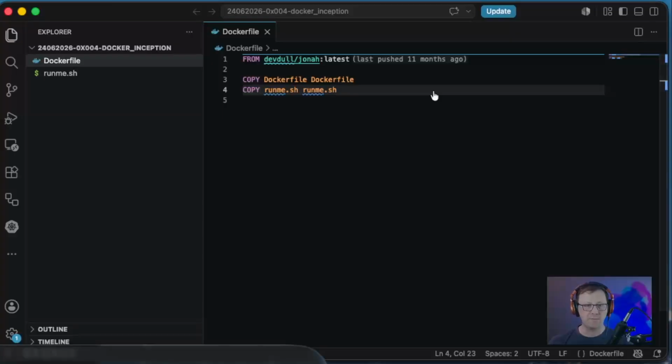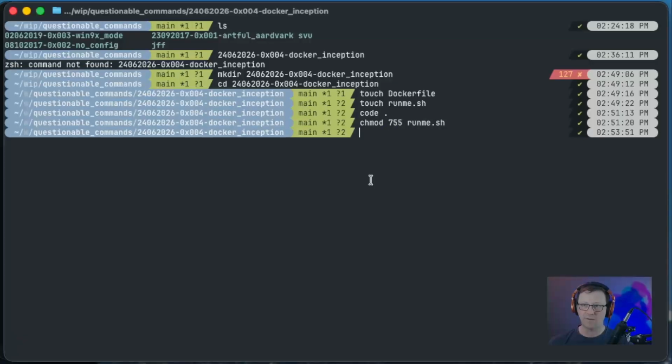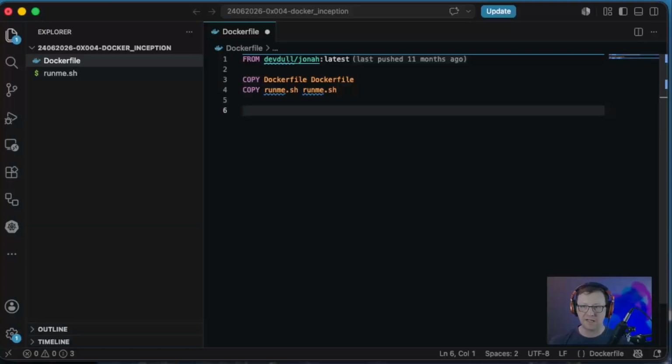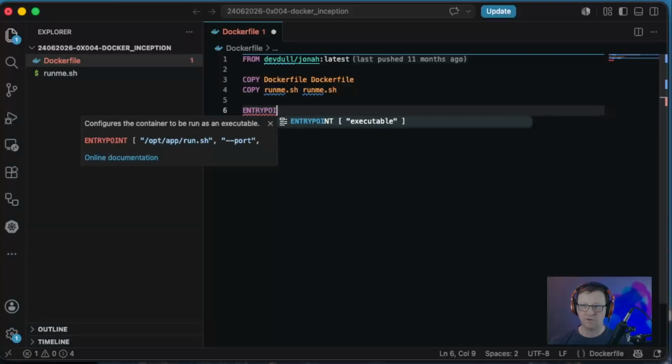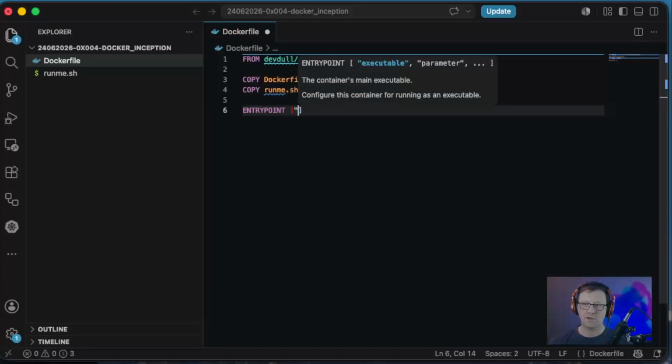And just while I'm thinking about it, let's go ahead and change the permissions on the runme file to make it executable. So chmod 755 runme. And now, of course, we need to set our ENTRYPOINT, and I don't know what, if any, parameters we'll want to send to it.